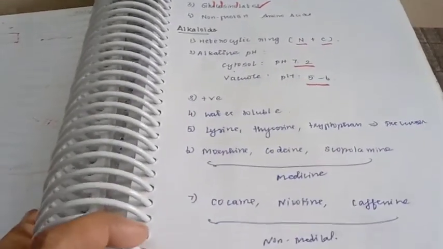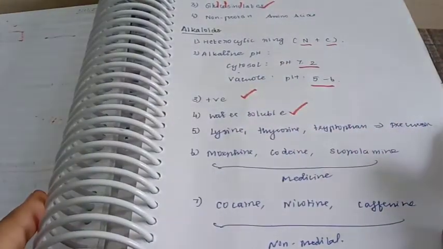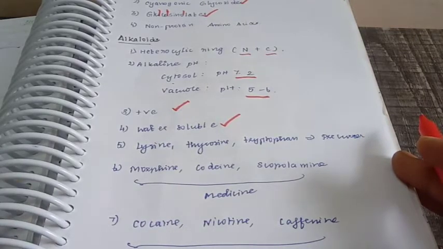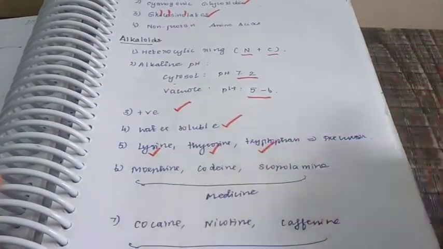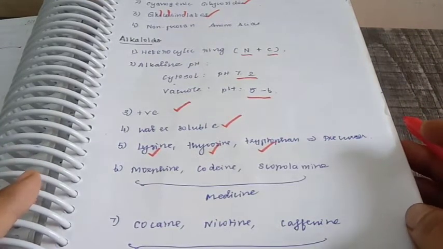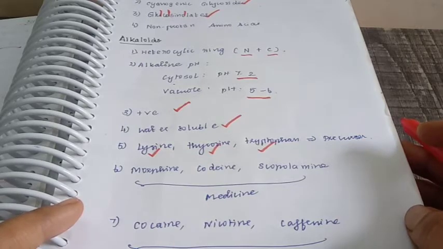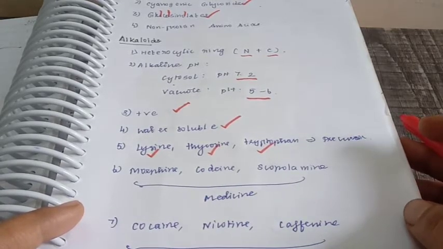These alkaloids are generally positively charged and they are soluble in water. The major precursor for producing alkaloids is amino acids. Three amino acids act as precursors: lysine, tyrosine and tryptophan. Alkaloids can have medicinal and non-medicinal properties. Morphine, codeine and scopolamine have medicinal properties, whereas cocaine, nicotine and caffeine are also alkaloids, but they do not have any kind of medicinal properties.